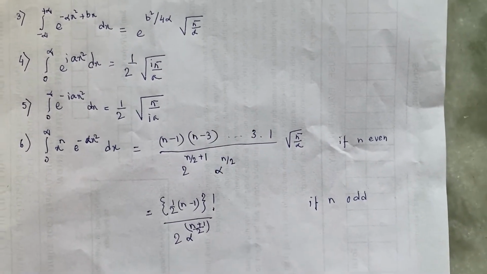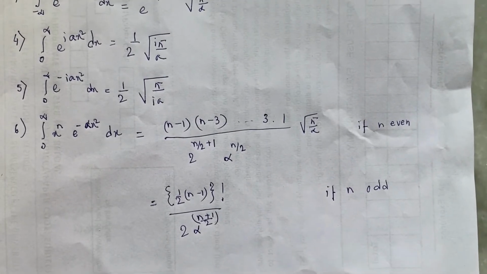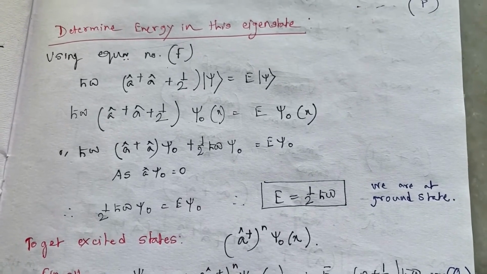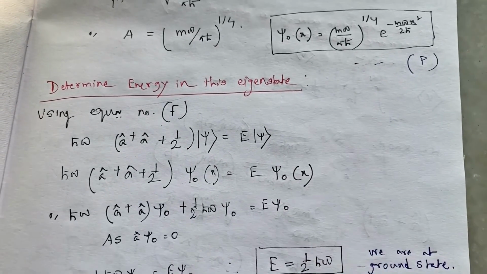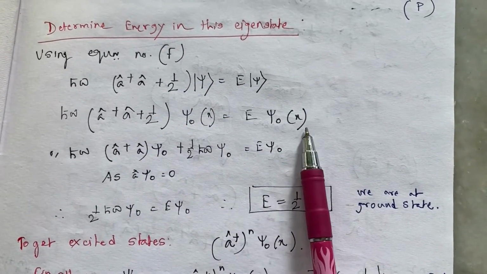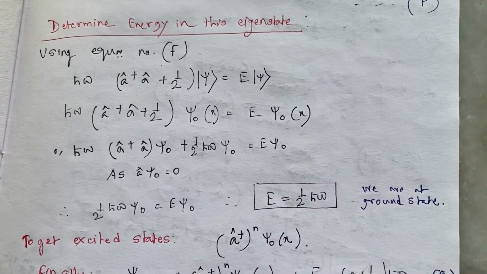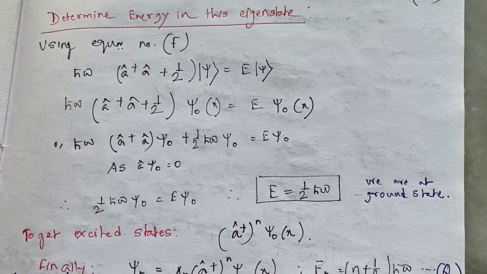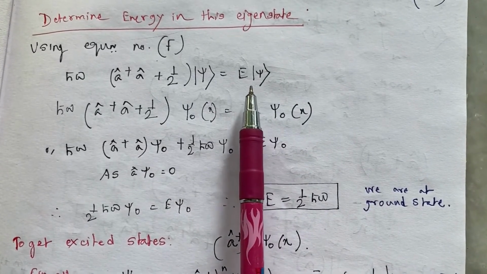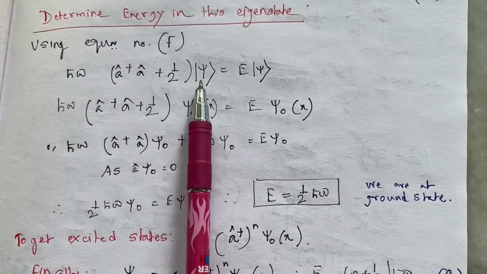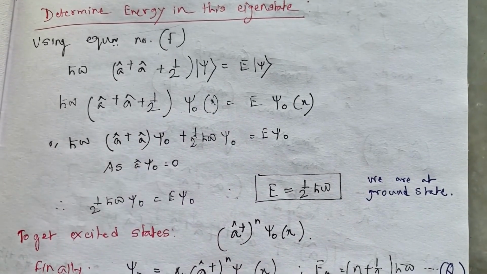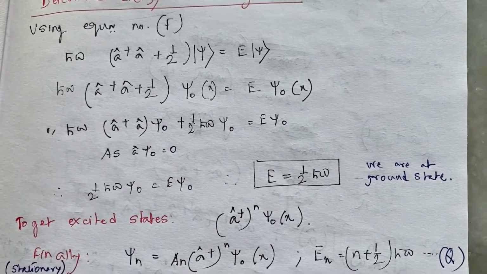These are very useful formulas we may need in future. Now, as I have already evaluated the wave function, it is my job to evaluate the energy value corresponding to this state. Otherwise the derivation will not be complete, the solving of the problem will not be complete. So I am using the time independent Schrodinger equation, which tells me H psi, Hamiltonian on psi, equals E psi. The Hamiltonian can be written like this. This was discussed in equation number F. You can readily check it out from previous videos.